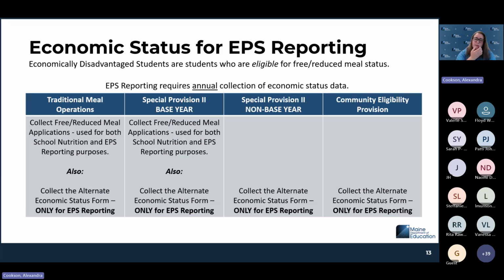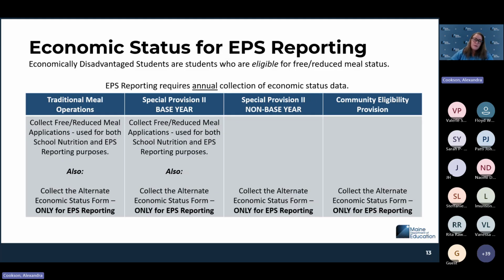So Naomi, great question. Direct certification students that also complete the alternate form, you should report the data that you receive from the family. The data that you receive from the family should be what is reported in Synergy. There are validations in place that if a student is on the direct certification list, they will show as economically disadvantaged in your NEO report. You are welcome to refer to your nutrition director or your superintendent, who have access to the direct certification list, to cross-reference that and make sure that is happening.